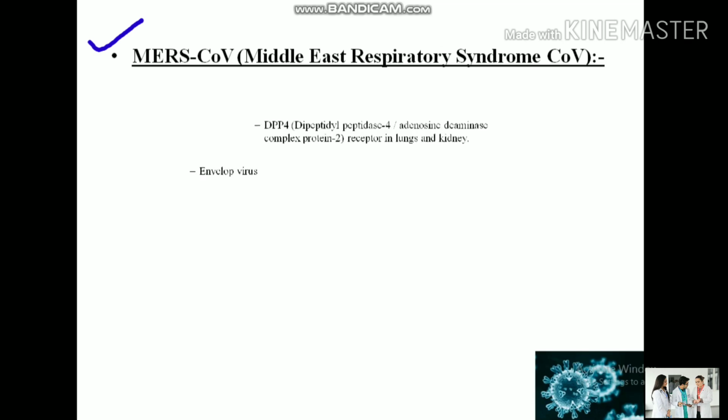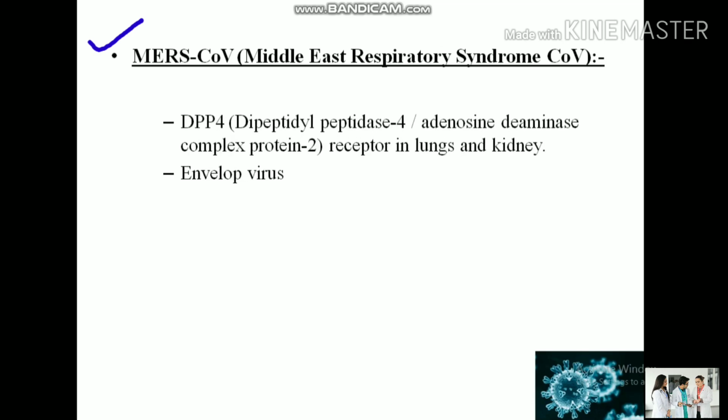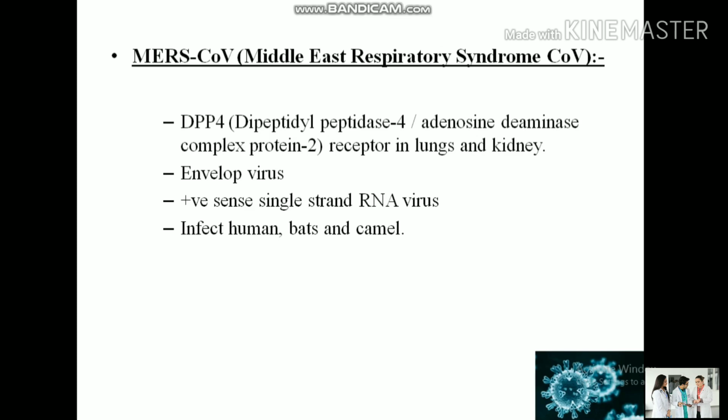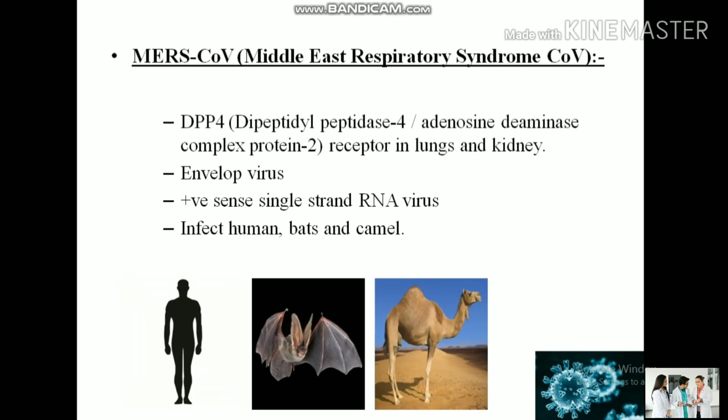This virus attaches to the receptor DPP4, dipeptidyl peptidase 4, also called adenosine deaminase complexing protein 2, present in the lungs and kidney. It is an enveloped, positive sense single-stranded RNA virus, and infects humans, bats, and camels. And it caused a massive number of deaths in Saudi Arabia.